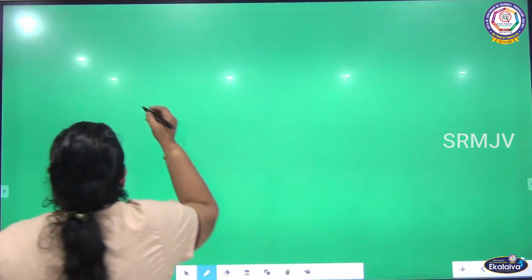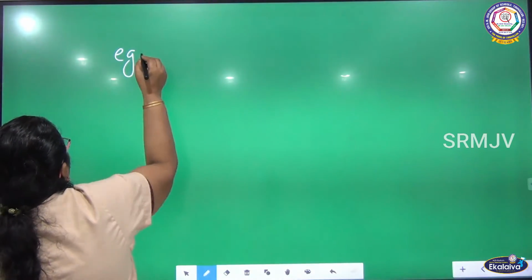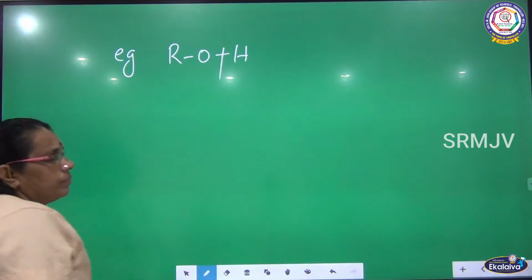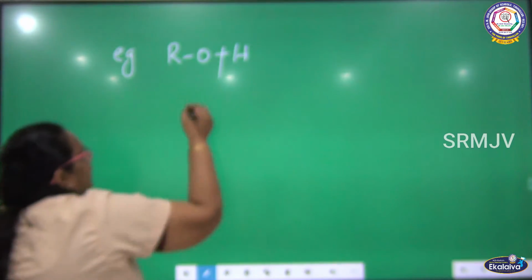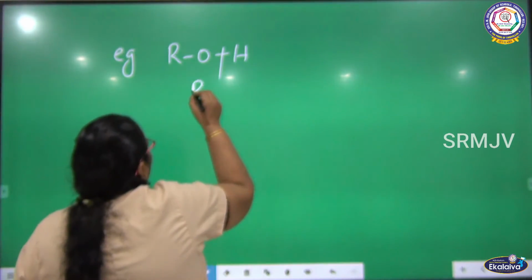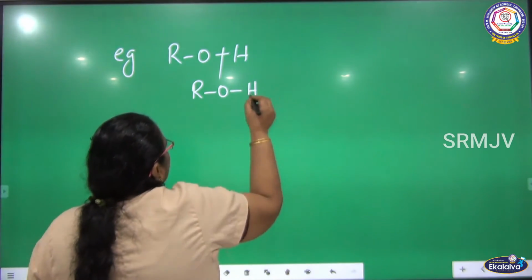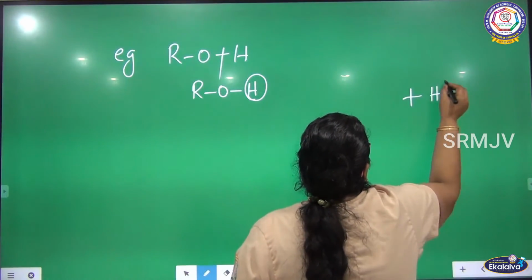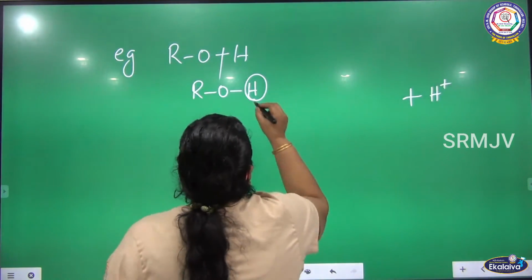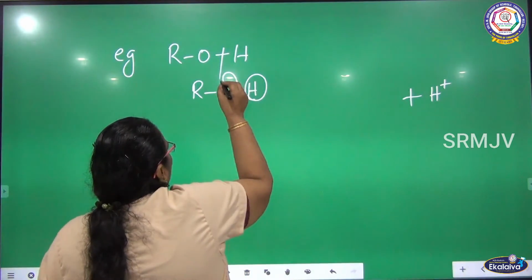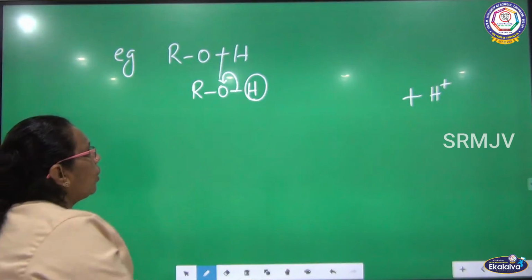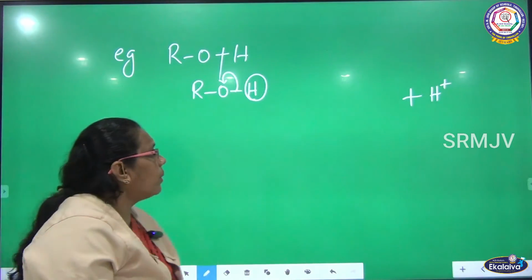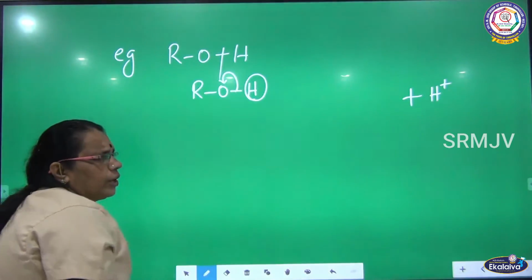For example, a compound is coming like this. I am going to cleave the bond between oxygen and hydrogen. What will happen? This hydrogen will be removed as a proton. When this hydrogen is removed as a proton, what will happen to this bond? This bond will be shifted towards oxygen.